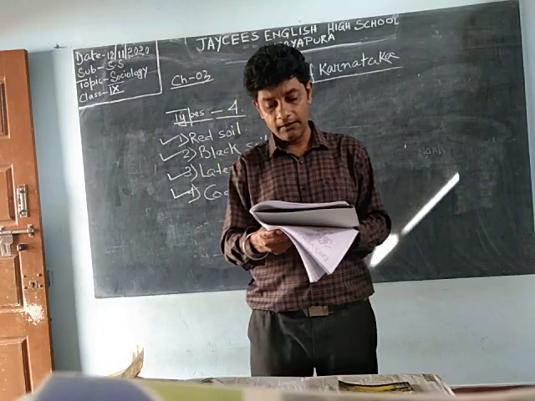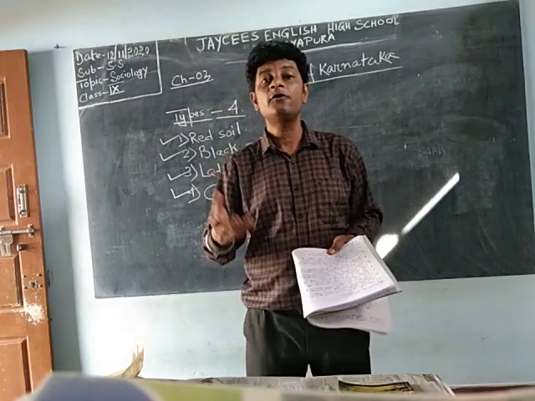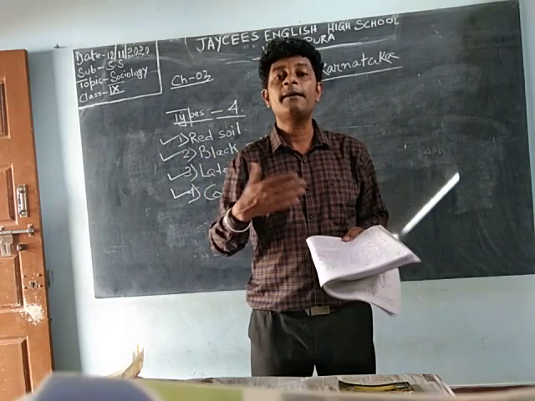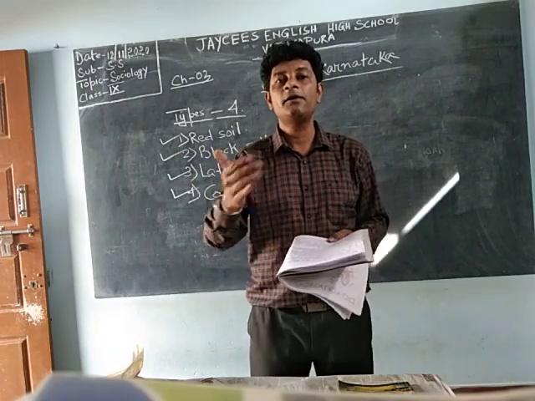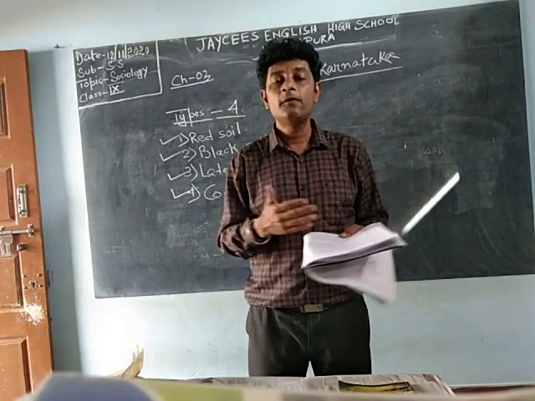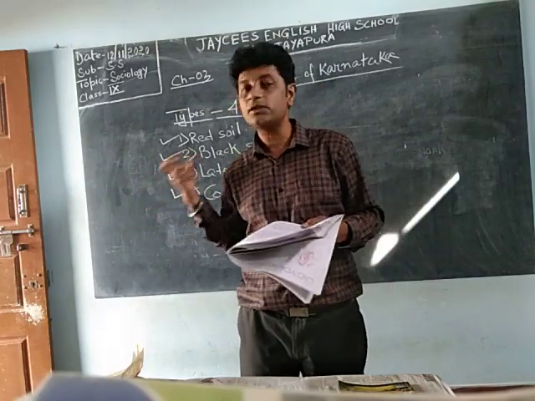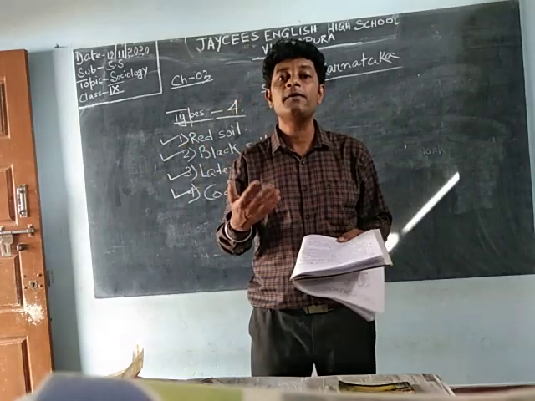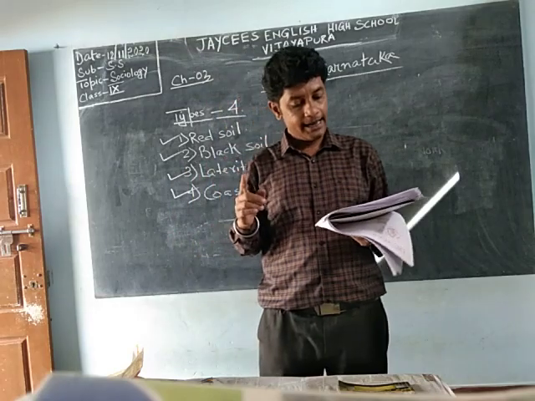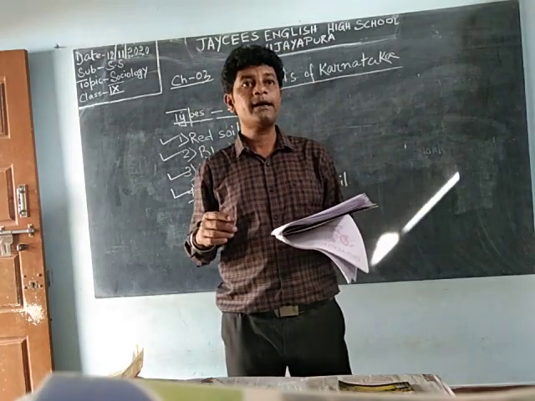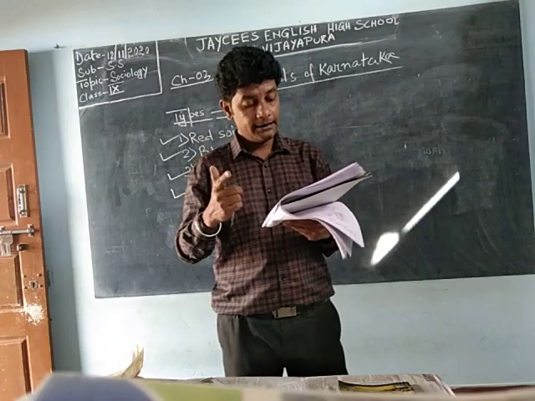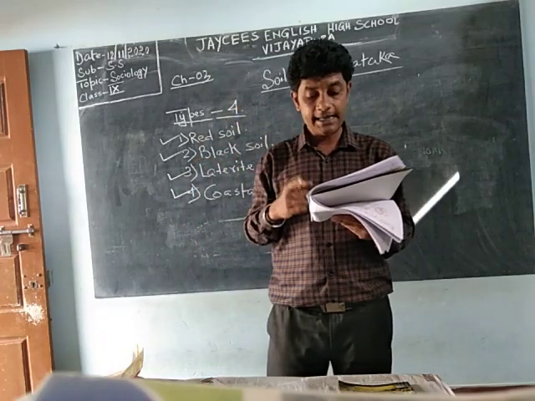This soil consists of sand and clay. Of course, we get sand nearer to the sea. If you go to a beach, nearer to a sea or a river, you can't see red soil or black soil there. There you can see sand. So the soil consists of sand and clay. It is rich in organic nutrients.